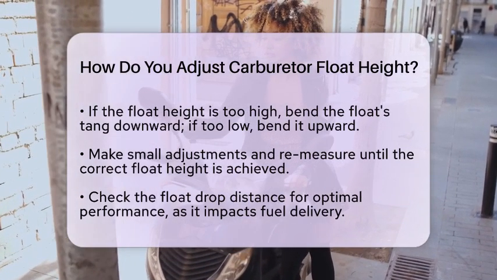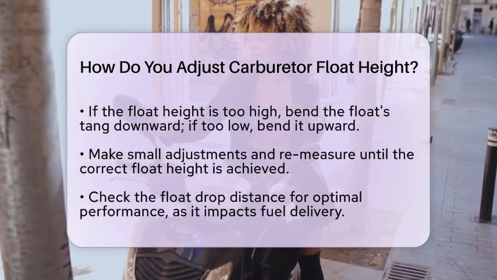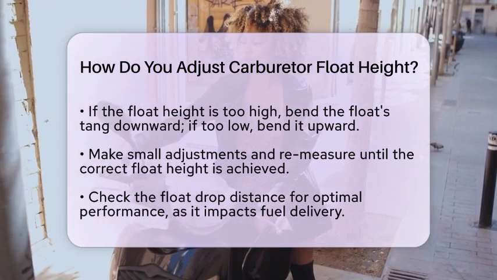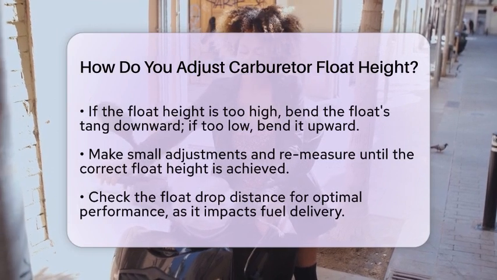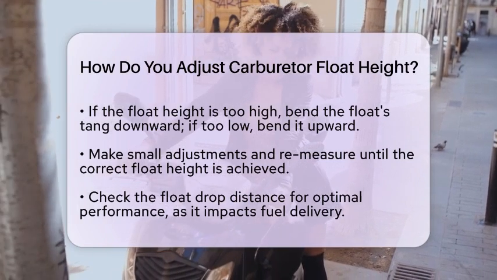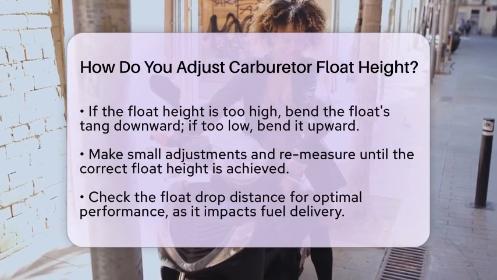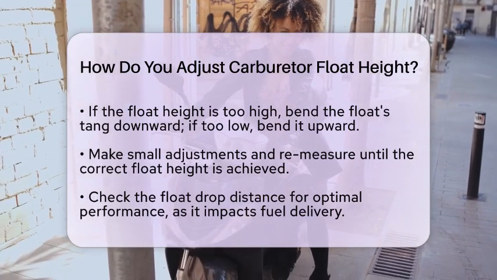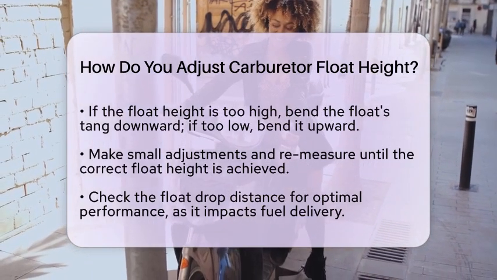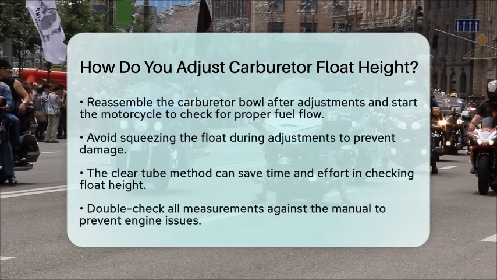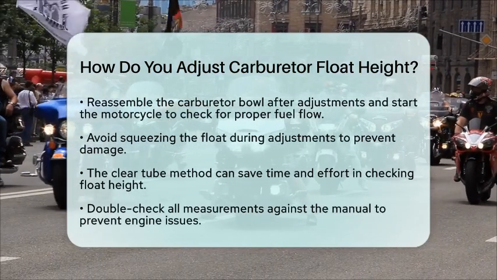Some carburetors also require checking the float drop, which is the distance the float falls away from the needle valve when the fuel is empty. This step can be important for optimal performance. After making the adjustments, reassemble the carburetor bowl. Start your motorcycle and check for proper fuel flow and engine performance.